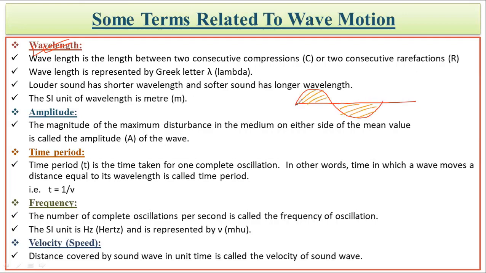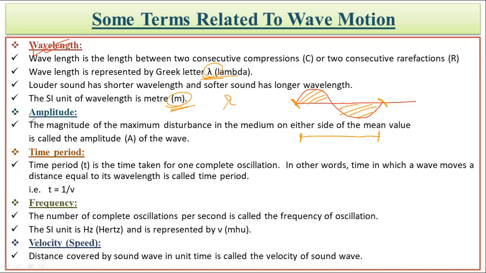So this length from this to this is called the wavelength. And this is the main thing which we need to remember: one crest with one trough is the wavelength. When we need to measure this length, we come across the unit meter only, which is the SI unit of length. And when we need to denote this wavelength, we use the Greek letter lambda.